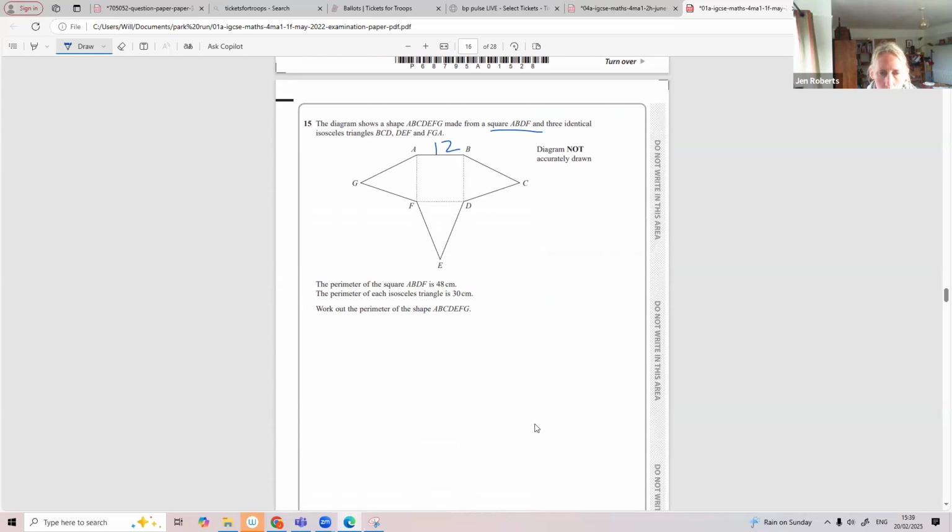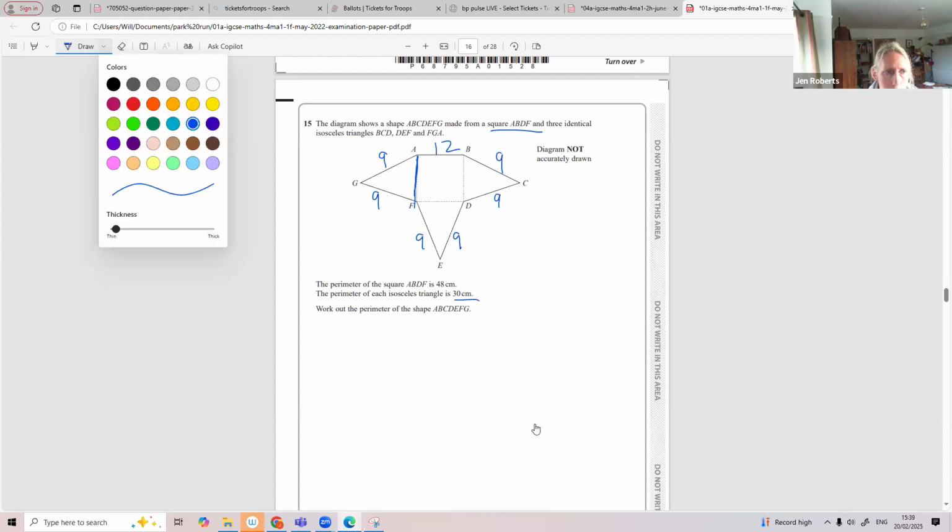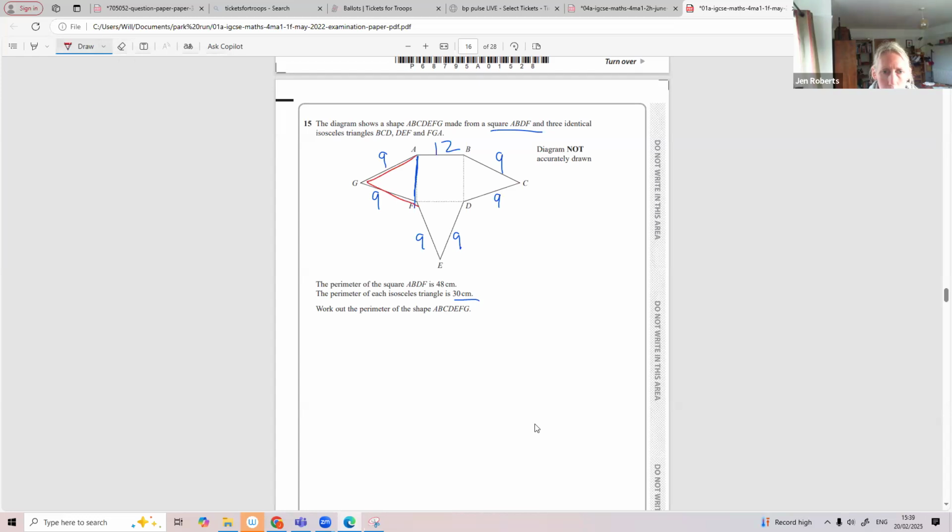Right, so here's my isosceles triangle. We know this length is 12, don't we? We know the perimeter is 30. So what's 30 take away 12? Is 18, and half it. Half of 18 is 9. So all of these are 9 here. Distance around the whole shape gives you the perimeter. So you want 9, add 9, add 9, add 9, add 9, add 9, that's 12. Gives you 66.